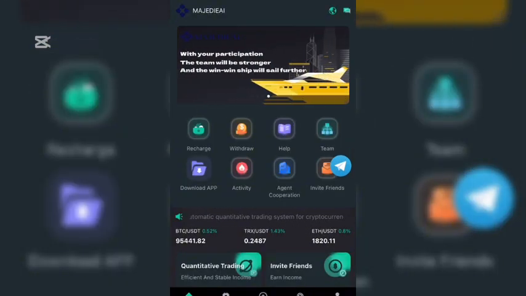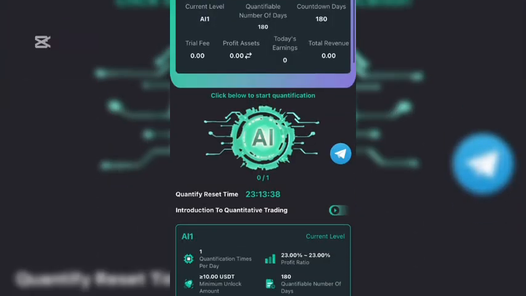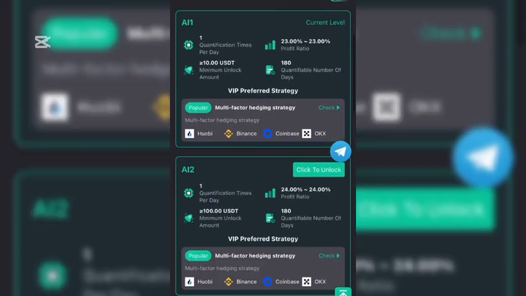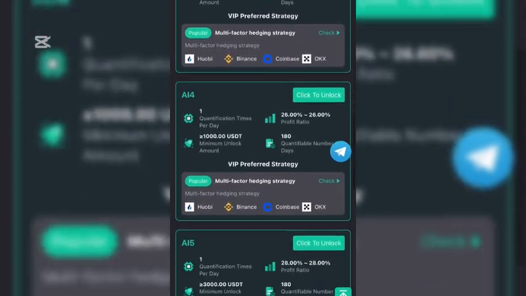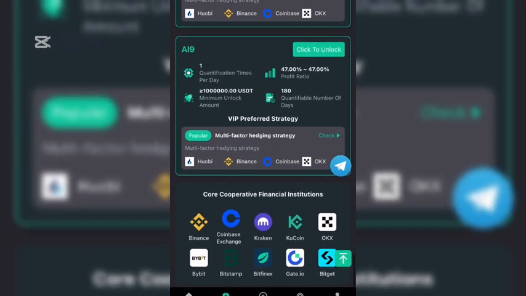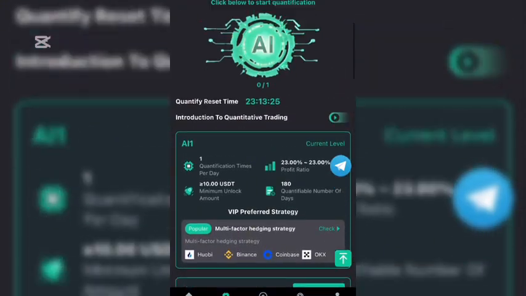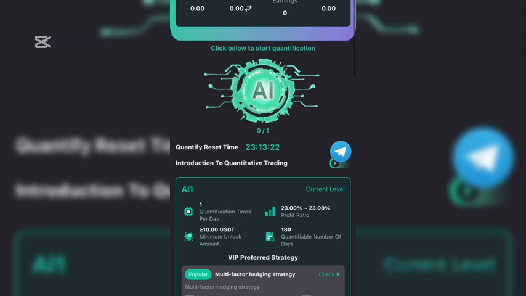So guys, on the quantification note, I will hit on quantification. By hitting on quantification, as you can see, it starts from VIP 1, VIP 2, VIP 3, VIP 14, VIP 15, down to your highest VIP, which is VIP 19. And you can also unlock VIP here by clicking on any VIP level. And also you can make one-time quantification on this side.